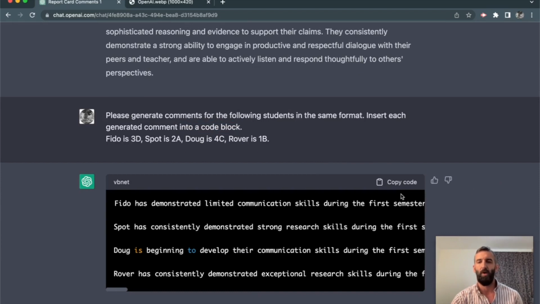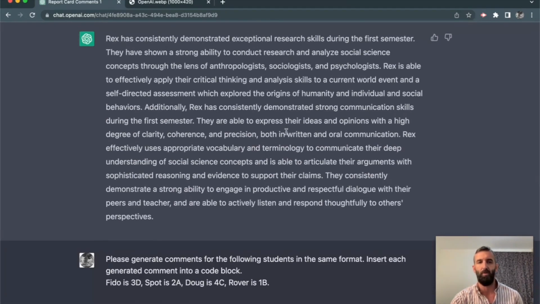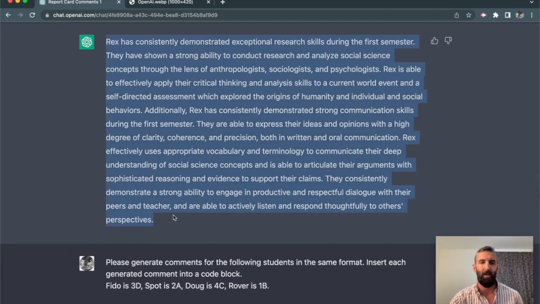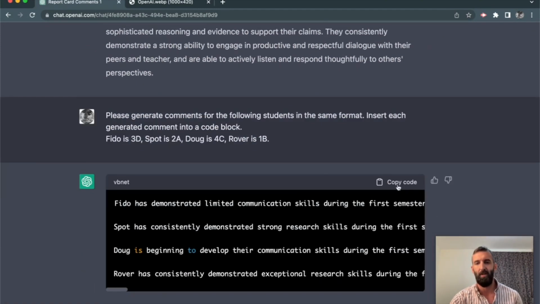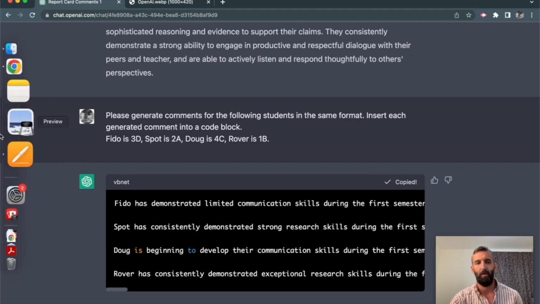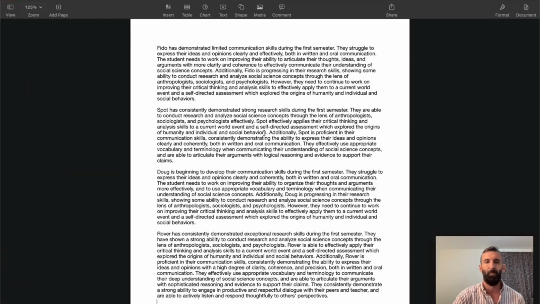What this does for us is instead of going to the comment, selecting the entire thing, copying it, and pasting it into our document, instead, we can just copy the code and go directly to our document and paste it all in. So there's 10, 20 minutes of work done in just a few minutes.